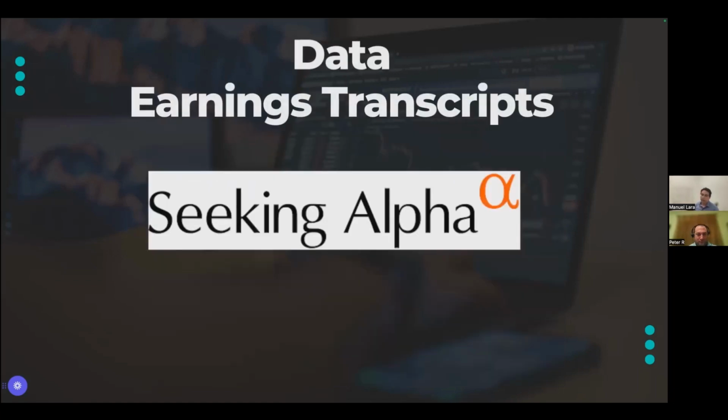Now, for the earnings transcripts, we got this data from Seeking Alpha, which is a website you can sign up for, and you can get access to transcripts across a variety of tickers. And you can get more than just earnings reports. They actually have other documents which we didn't investigate, but could be a future avenue.